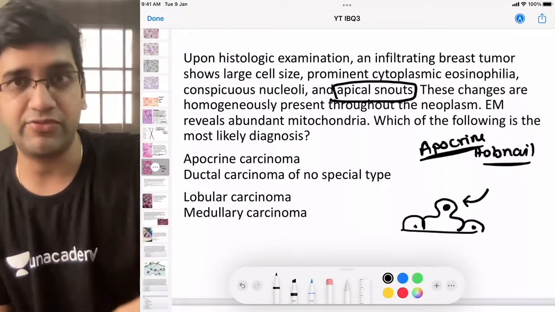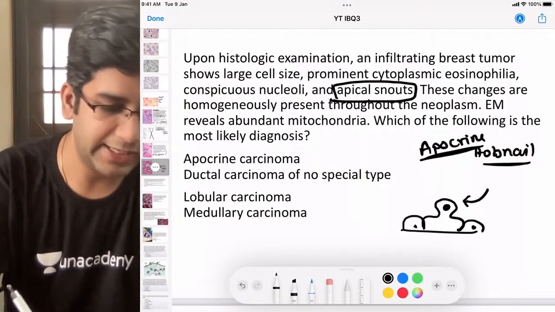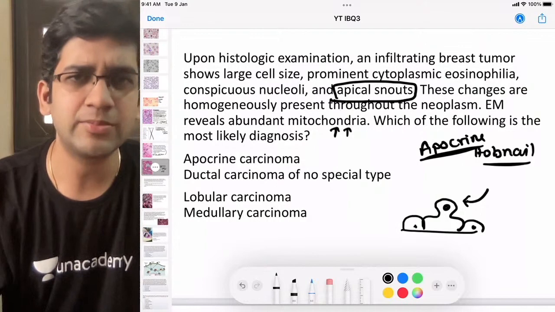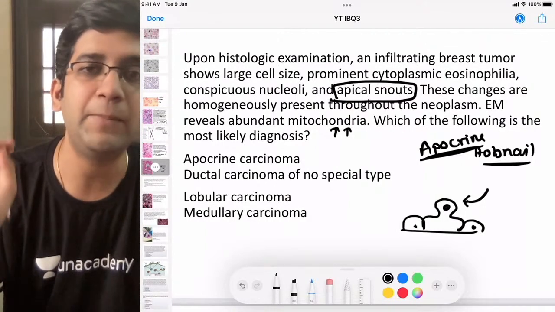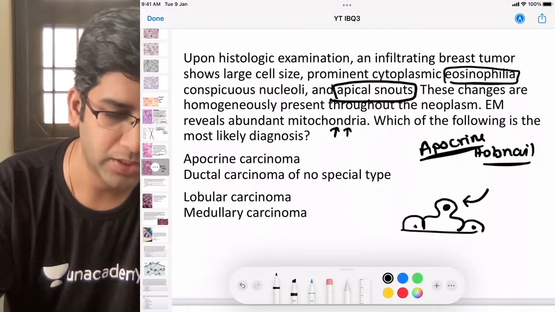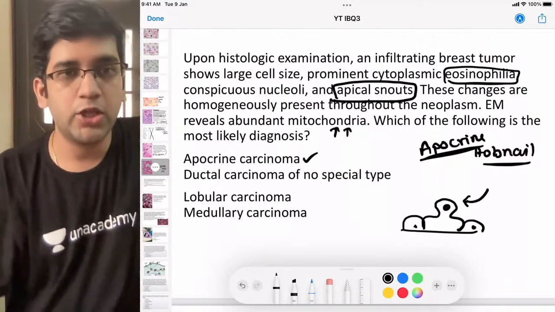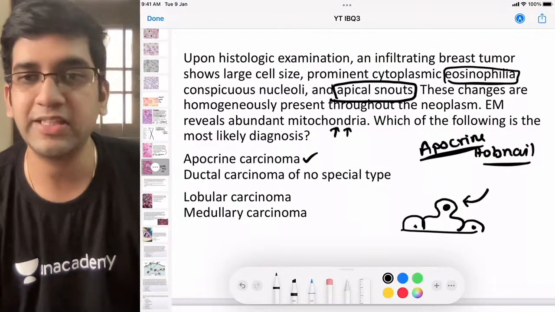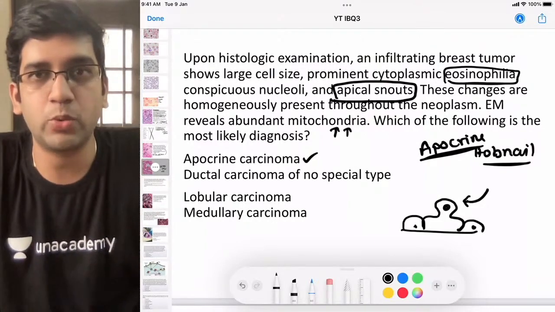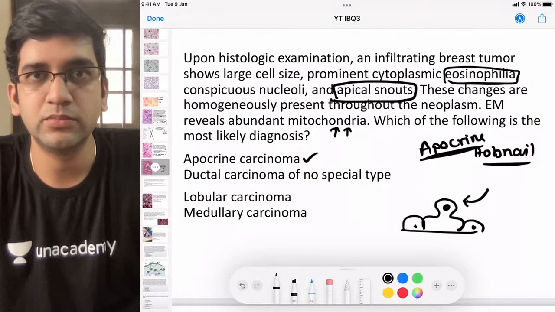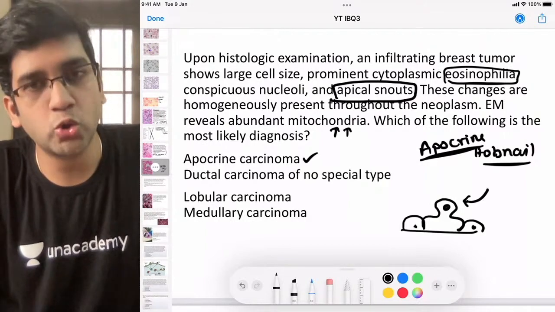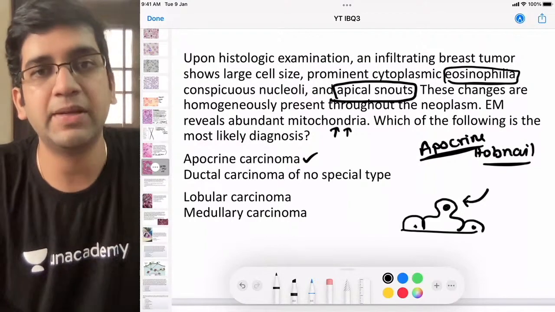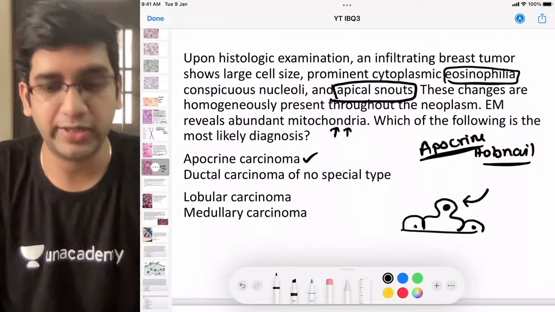So whenever I see a finding like this, I'm going to call it something related to apocrine, and every apocrine cell will be rich in mitochondria. Anything rich in mitochondria will have a completely pink color. Eosinophilia also is there. You can relate multiple places here. You must have read about a tumor called an oncocytoma. What will be the color of oncocytes? Renal oncocytoma, what will be the color? Completely pink, right? Because oncocytes are also rich in abundant mitochondria. Whenever mitochondria are more, it becomes pink in color. And this is an apocrine carcinoma.